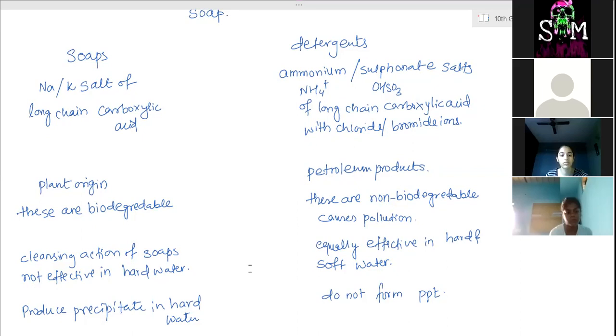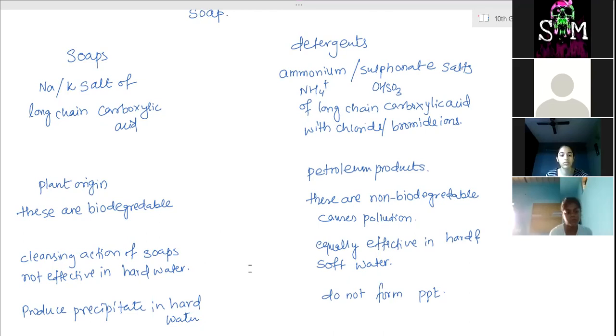Ma'am, a small doubt. Yeah. Ma'am, does soft water contain only sodium ions? No, no, no. Many other ions are there. All other salts except calcium and magnesium. Aluminium ions are also present. Lead ions are also present. Sodium is also present. Potassium is also present. Other salts are also there. Barium salts are there. Every metal will dissolve and mix with water. It can form ions.